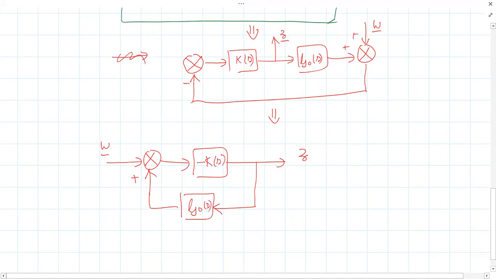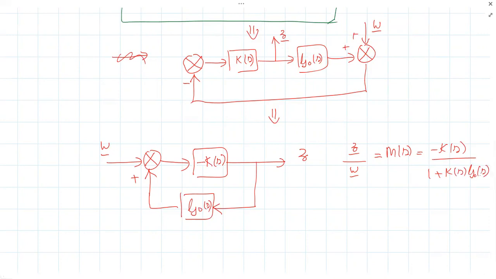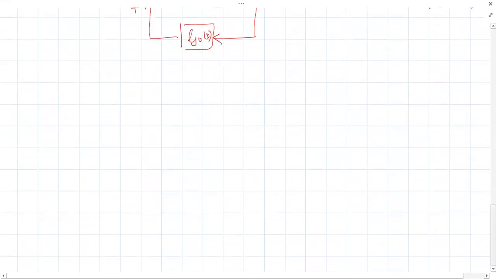Okay, so what will be Z by W? What's the transfer function Z by W? That will be the nominal plant and the controller model. Okay, what will be that? Tell me. Minus K of S divided by 1 plus K of S G naught of S. Right? So now the entire thing can be redrawn as the 2-block configuration.